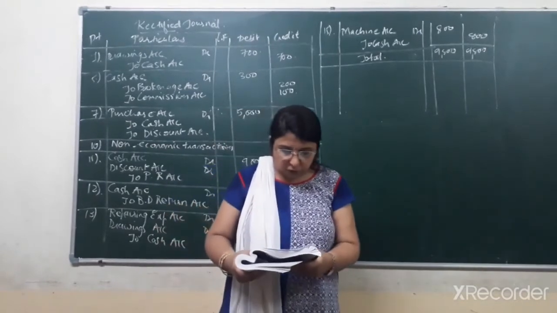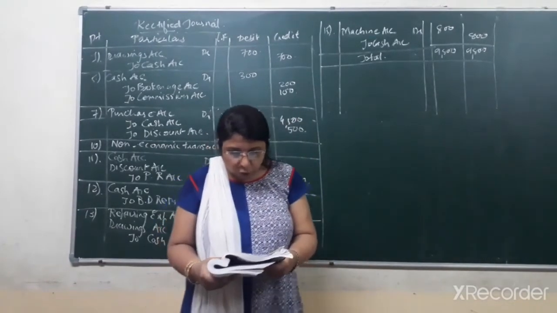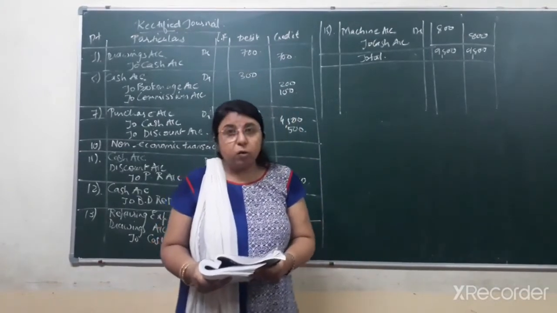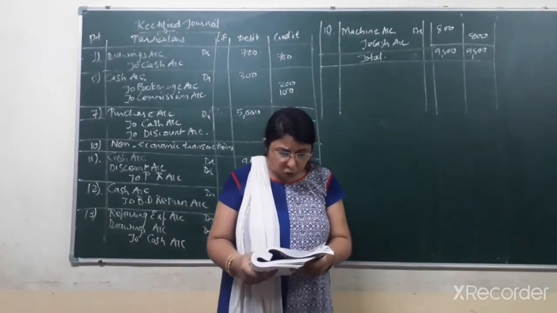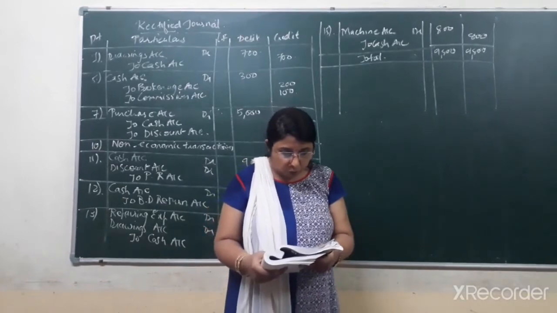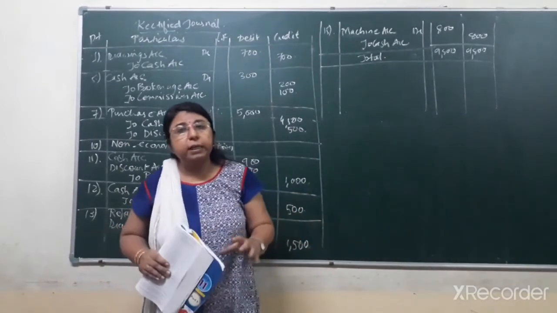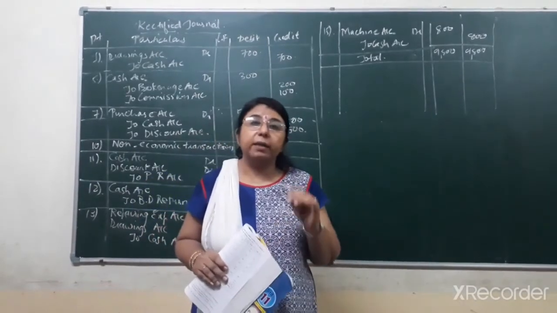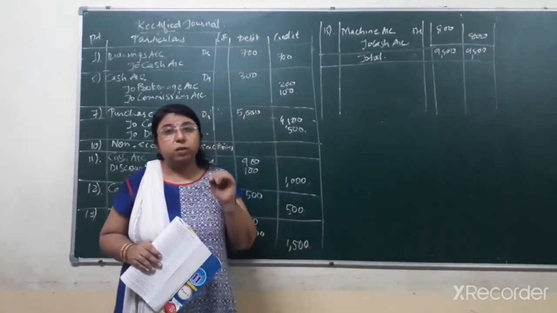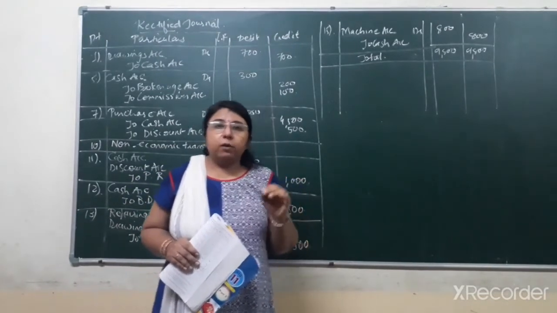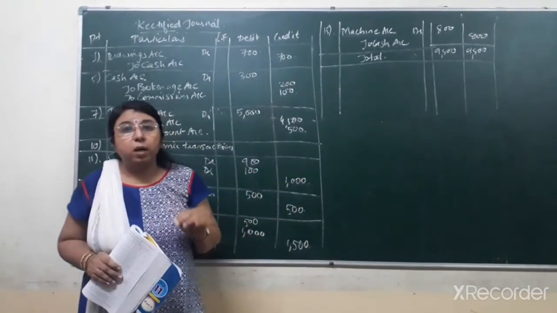Next one, that is 7th date, purchase account debit to Vivek's account credit, that is 4,500. Looking at the narration, being goods of rupees 5,000 purchased from Vivek on cash at 10% cash discount. Now clearly it is mentioned over here that it is at 10% cash discount. So it is a cash transaction on cash, right? So we have to calculate the cash discount over here.